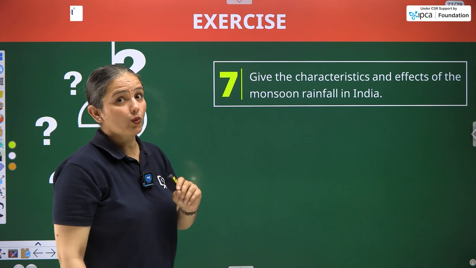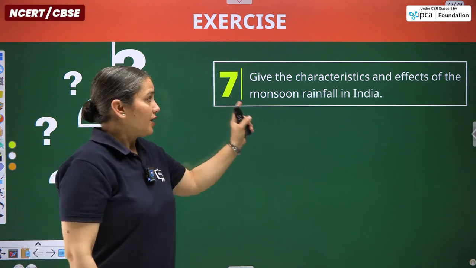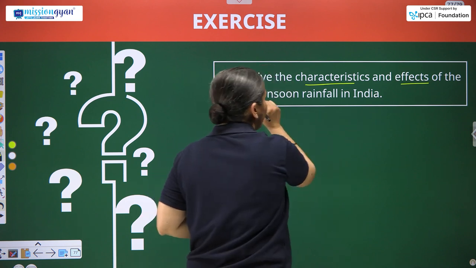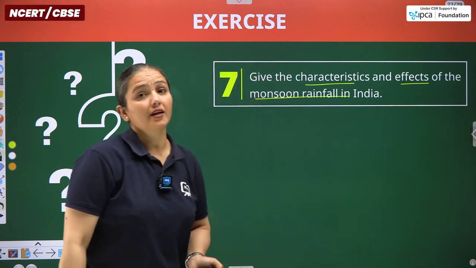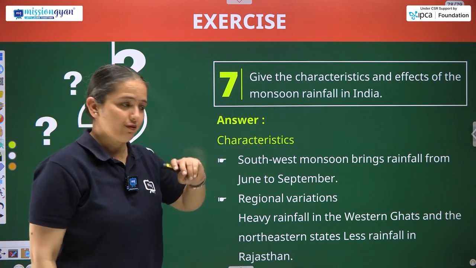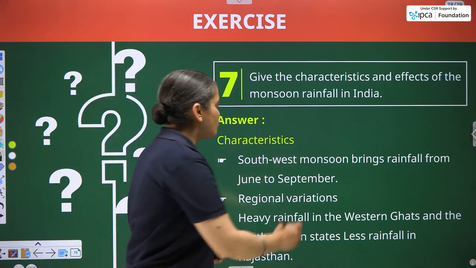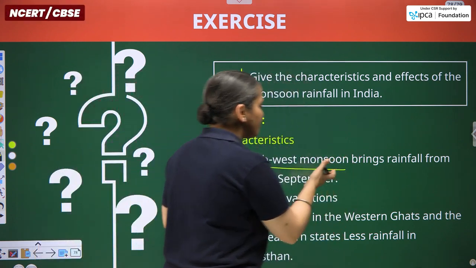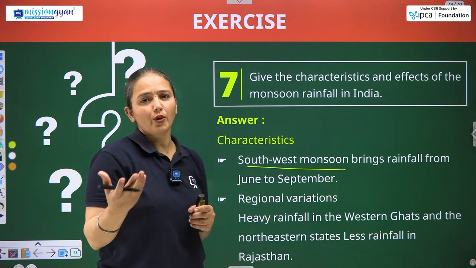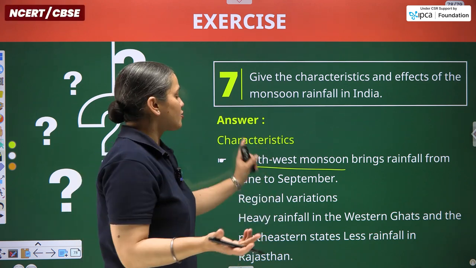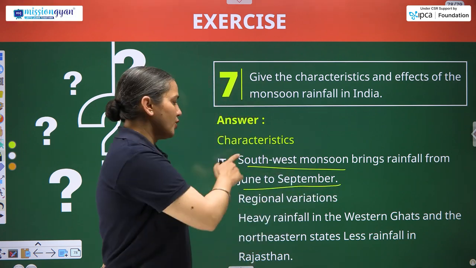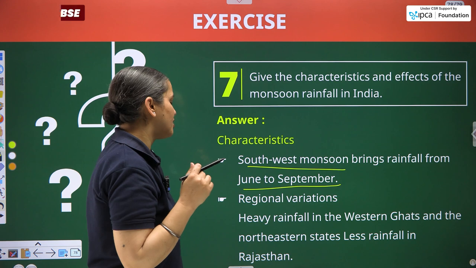We have the last question for the day. Give the characteristics and effects, two things, of the monsoon rainfall in India. So here is the answer. First of all, characteristics, then we will discuss the effects. So southwest monsoon winds bring, actually if we are using the word monsoon, we are not supposed to use the word winds, but still you can use it. So southwest monsoon brings rainfall from June to September. We are talking about the arrival of the monsoon season.